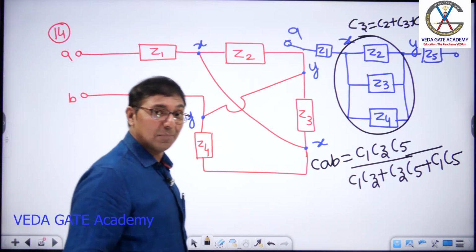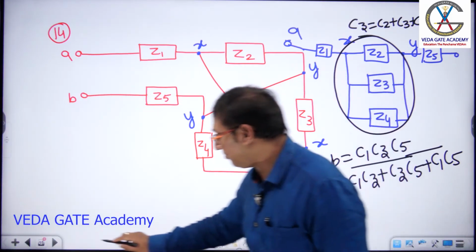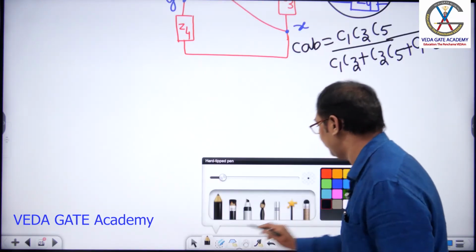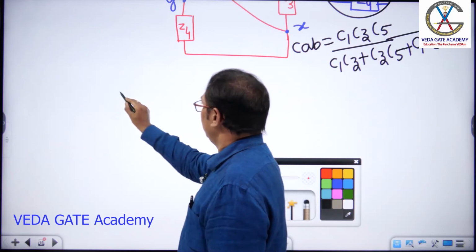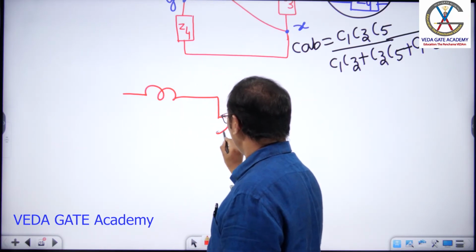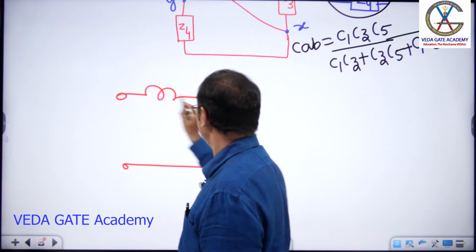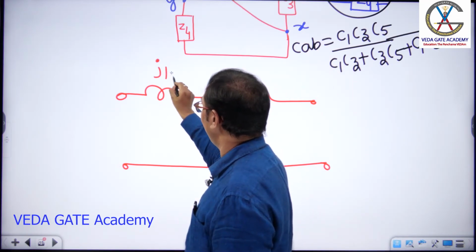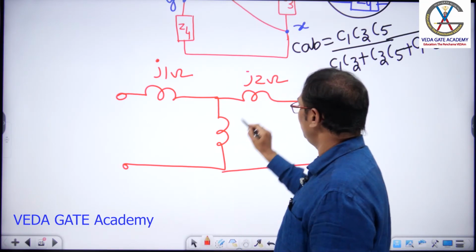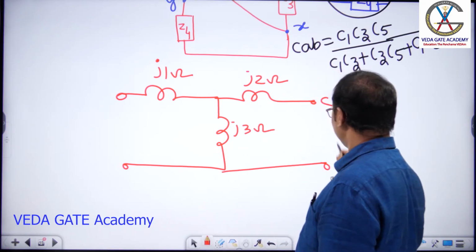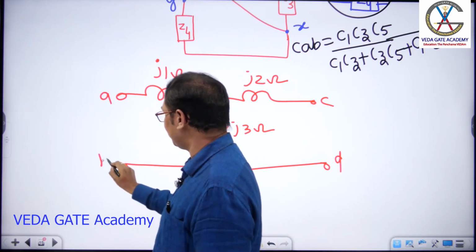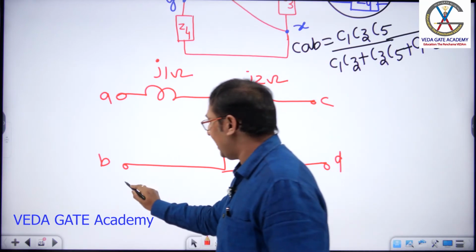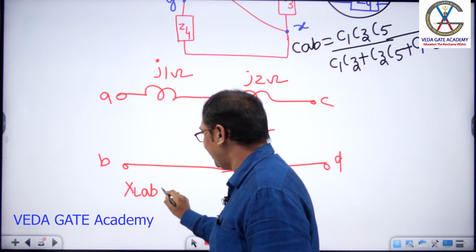Suppose you replace with inductive reactance and capacitive reactance. Let me draw the structure here itself. Suppose inductive reactance is given, how will you do it? Let us take this impedance as some j1 ohms, this has some j2 ohms, some j3 ohms, with terminals C, D, A, B. Very first structure, sir, the T network. Fine. If the examiner asks XLAB, what is your answer?